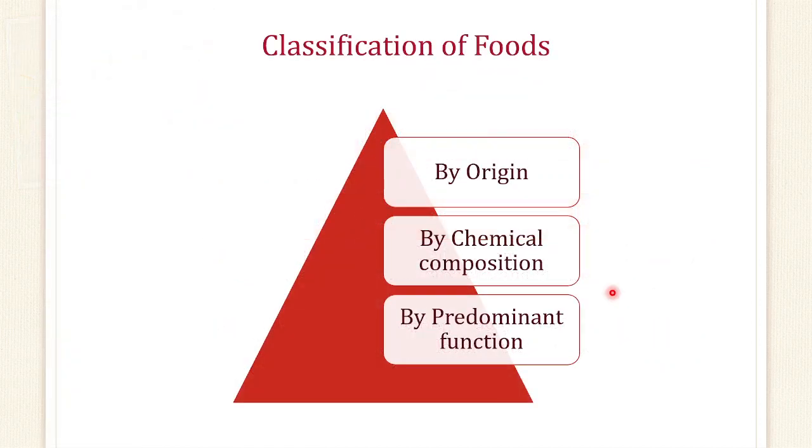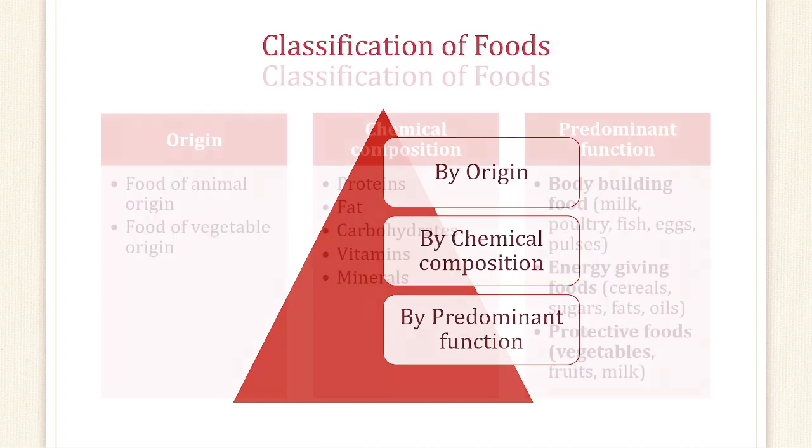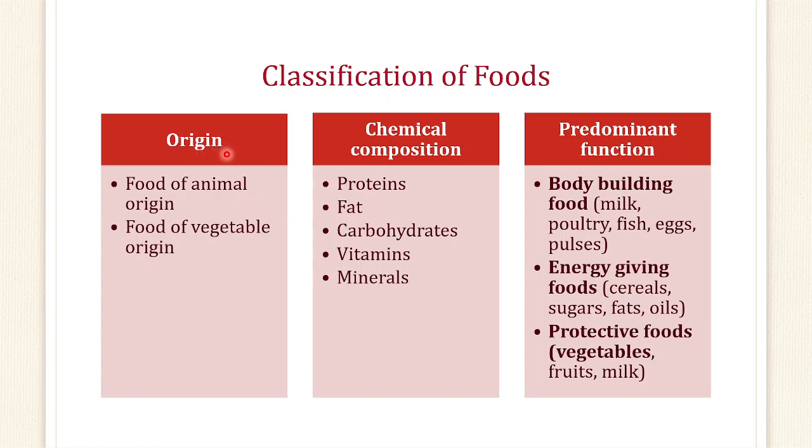Now, classification of food. Food has been classified on various bases. Many bases were given on which the classification of food was done, like on the basis of its origin, its chemical composition, and its function. So let's see it in detail. On the basis of origin, food can be of animal origin or vegetable origin. On the basis of chemical composition, it could be protein, fat, carbohydrates, vitamins and minerals. Then by predominant function, whether it is body building, energy giving, or protective food.